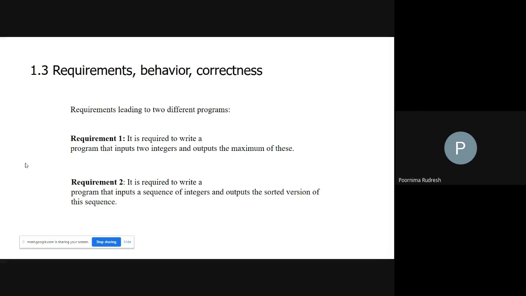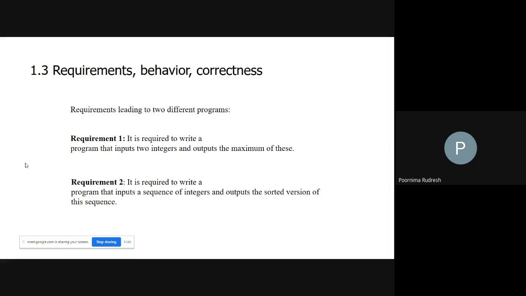Hence, before the development team starts their work, they have to finalize whether the requirements are complete, correct, and unambiguous. If there is an ambiguity in the requirements, then you need to solve that ambiguity before the product development starts. So this is about the requirements.